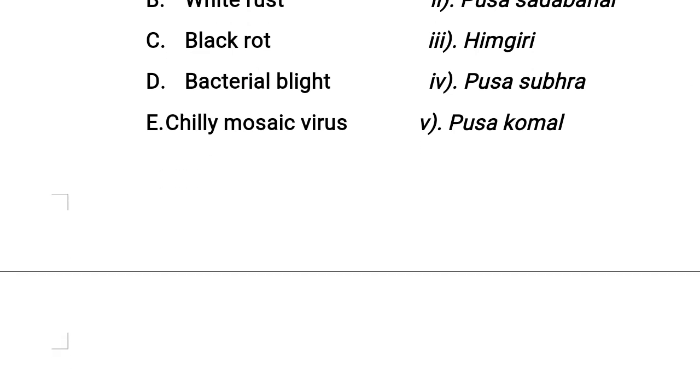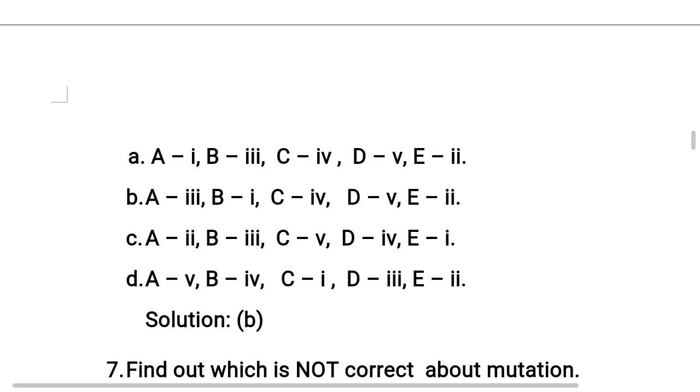Understood? So the correct option for this question is option B. It is nothing but A is matching with Roman number 3, B is matching with Roman number 1, C is matching with Roman number 4, D is matching with Roman number 5, E is matching with Roman number 2.